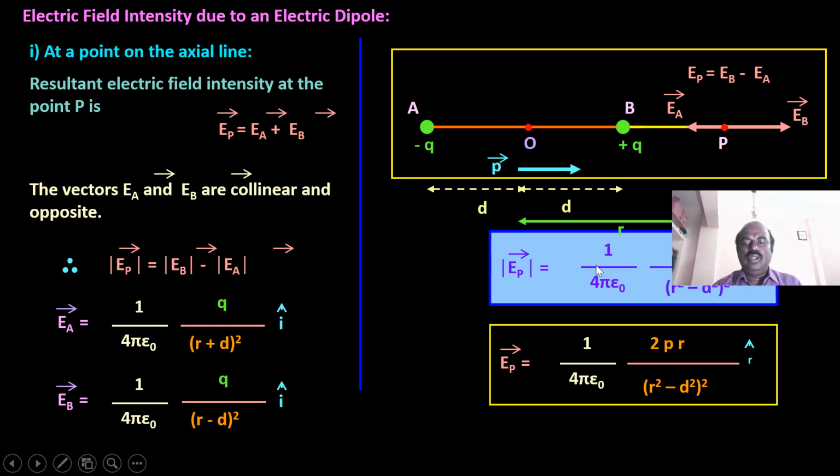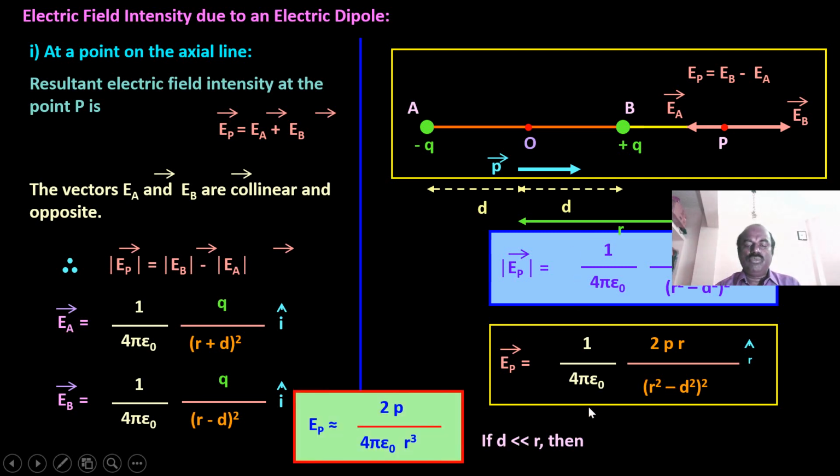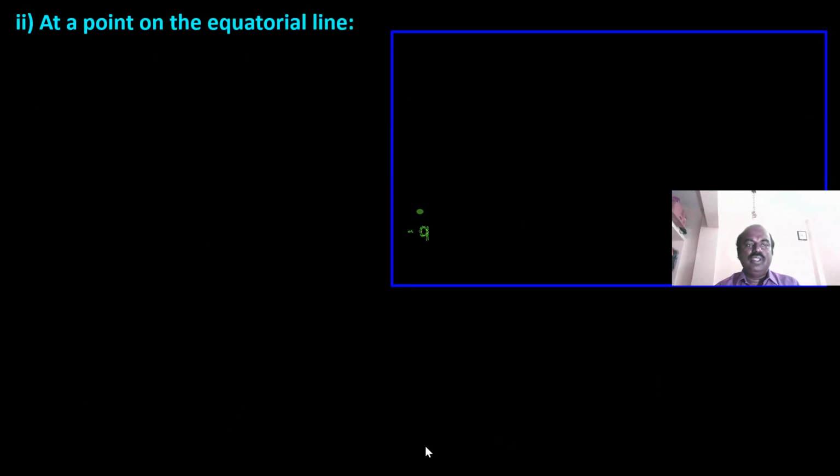Now the total electric field strength can be calculated by combining these two values, and it becomes 1 by 4 epsilon 0 times 2 p r by r squared minus d squared the whole squared. If d is very much less than r, then the formula becomes 2p by 4 epsilon 0 r cube. So the electric field intensity due to an electric dipole on the axial line is 2p by 4 epsilon 0 r cube.